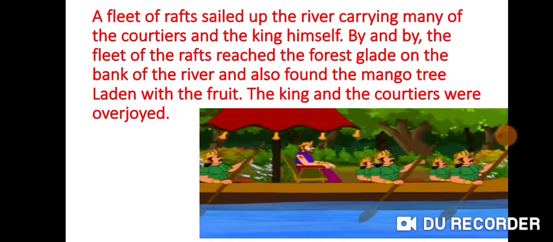A fleet of rafts sailed up the river carrying many of the courtiers and the king himself. By and by, the fleet of rafts reached the forest glade on the bank of the river and found the mango tree laden with fruit. The king and the courtiers were overjoyed.